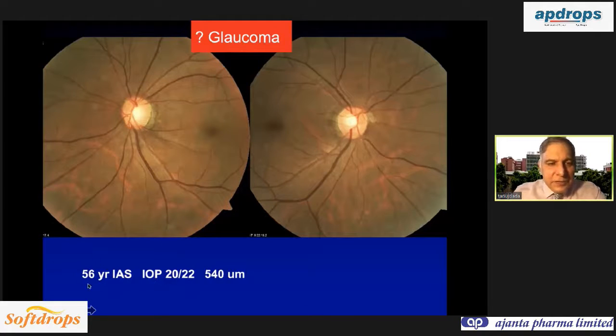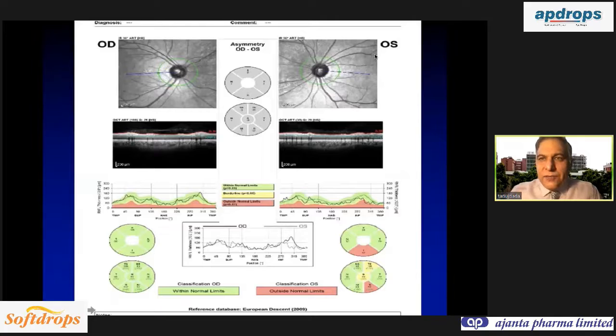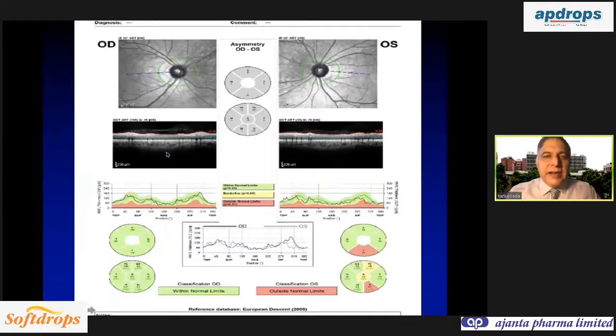So this is a 56-year-old IAS officer recently referred. So fields are normal, and you have to answer the question whether patient has glaucoma or not. So fields are nearly within normal limits. On the OCT, left eye shows inferior RNFL damage. So many times what happens, you see the OCT and then you go back. Now see the left eye, there is inferior RNFL damage. So when the OCT flags, you go back and see the fundus picture, and clearly there is an area of RNFL damage. So clear-cut patient has glaucoma, and you are justified in starting therapy.